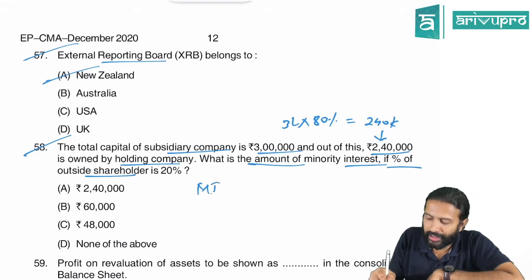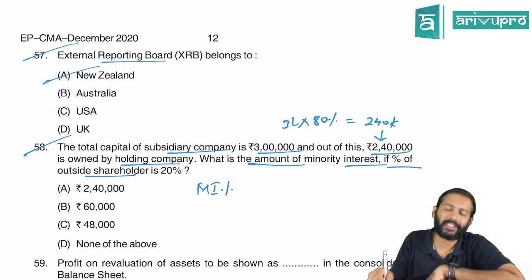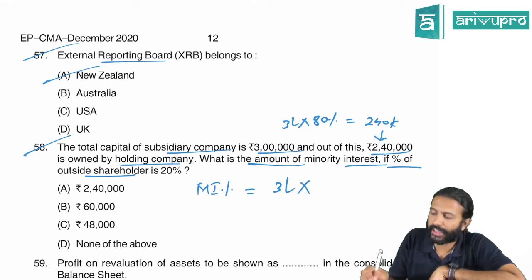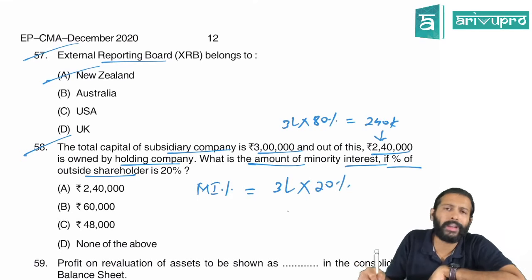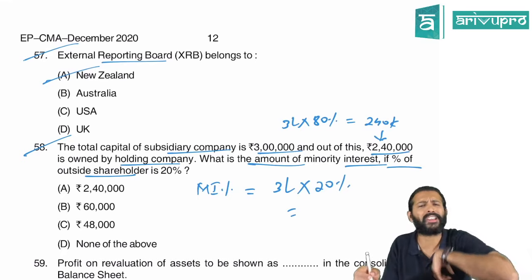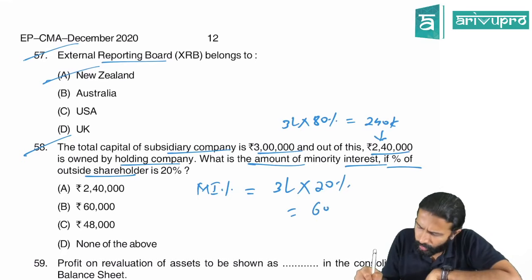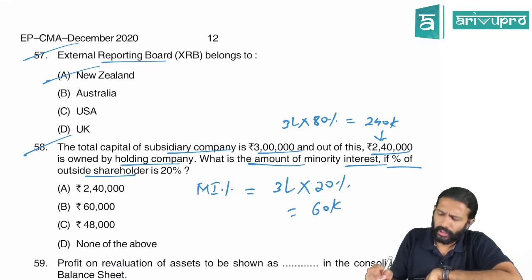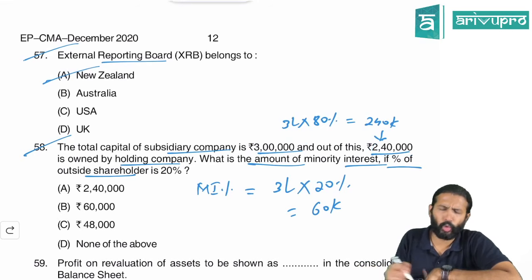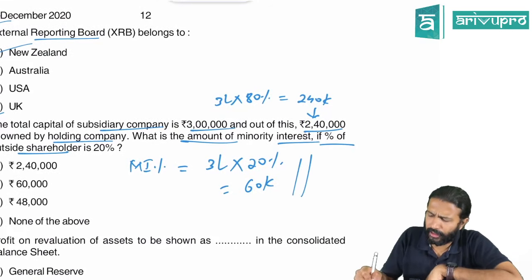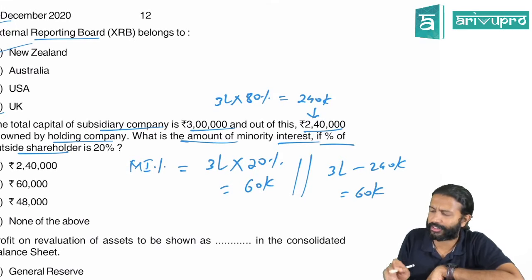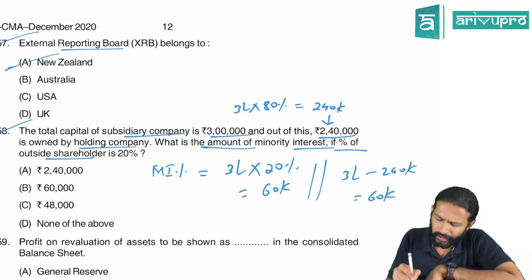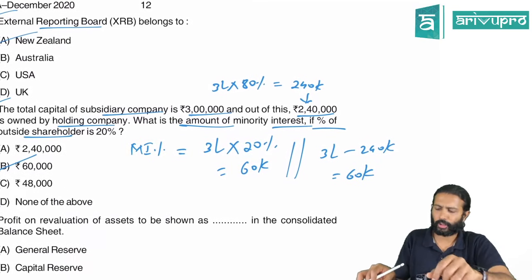So the minority's share is what they are asking, sir. Total share capital of the subsidiary company is 3 lakh. Minority interest owns 20%, so what is the minority share in share capital? 60,000. Yes, no? In 3 lakh, if 2,40,000 is the holding company's, you don't have to even calculate. You can just do 3 lakh minus 2,40,000 and get the same 60,000. So the minority's claim is B for Bengaluru, 60,000. That's all.